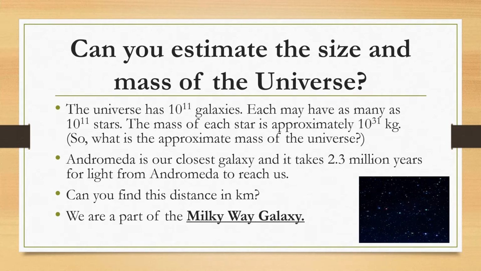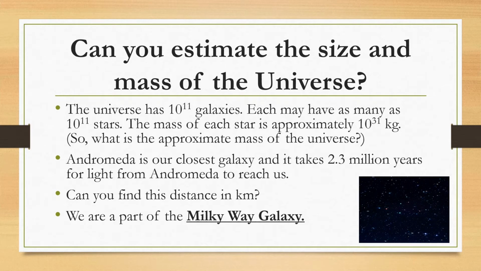So what is the approximate mass of the universe? Well, that's a question that is very common and very commonly spoken about. I think you can figure this out, and you can see that we will need to multiply the mass of one star by the number of stars by the number of galaxies. And that's a huge amount of mass.